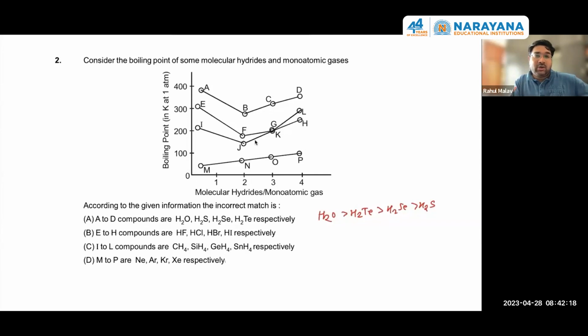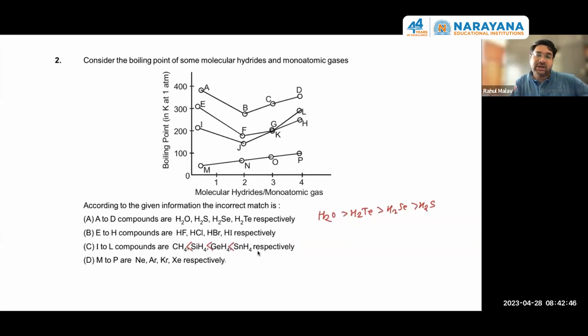Now we come to I to L. So I, J, K, L. The same pattern is not being followed because none of the hydrides can show hydrogen bonding. CH4 also cannot show hydrogen bonding. SiH4, GeH4, SnH4, they all have van der Waals forces of attraction. When molecular forces are the same, it will be proportional to the molecular mass. So the boiling point will continuously increase.